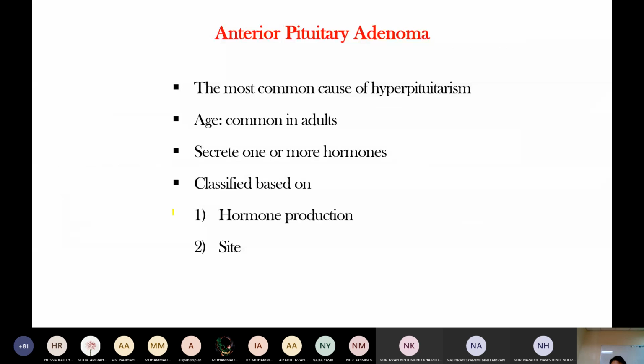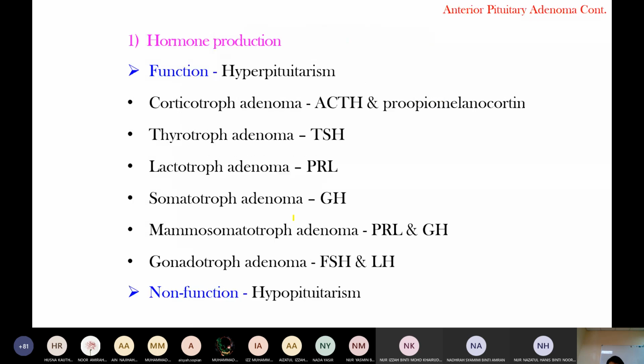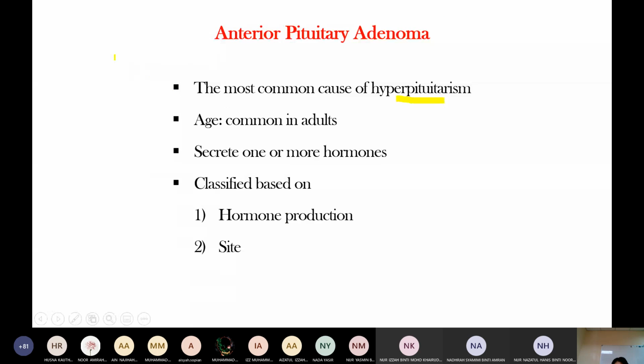Anterior pituitary adenoma is the most common cause of hyperpituitarism. Common in adults, it can secrete one or more hormones. Classification is based on hormone production and the size and site of the adenoma.